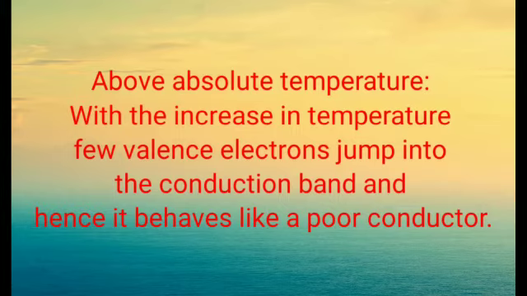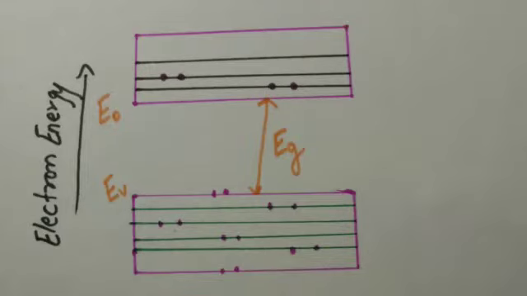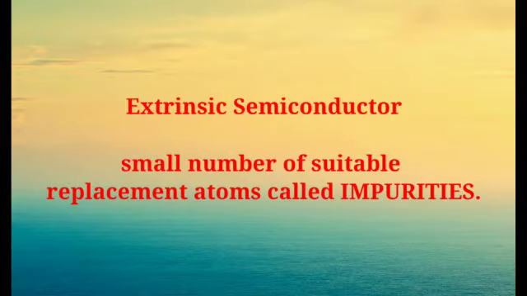Above absolute zero, or we can say with an increase in temperature, a few valence electrons jump from the valence band into the conduction band. Hence, it behaves like a poor conductor. As you can see in the diagram, the electrons move from the valence band towards the conduction band when the temperature increases.